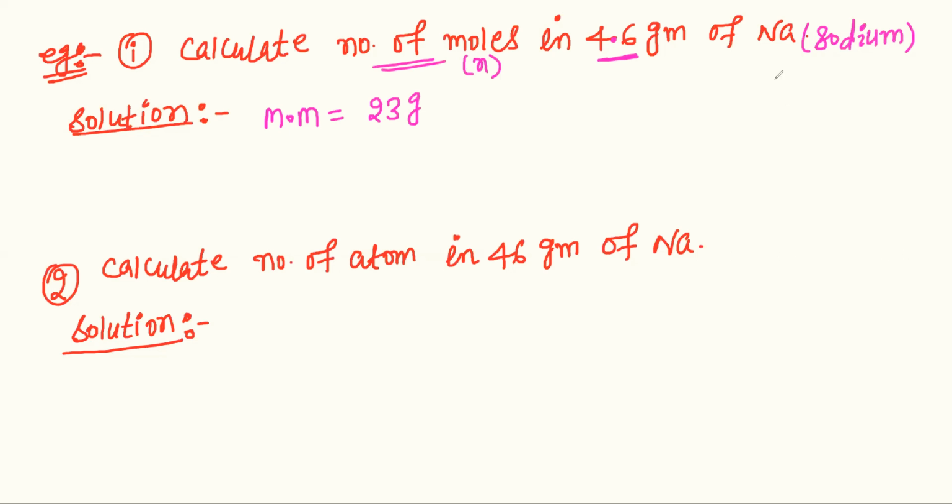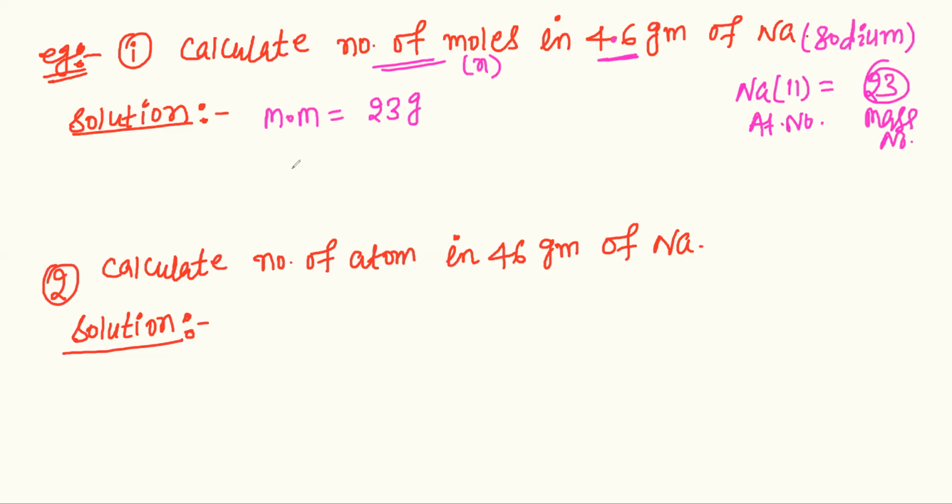Because of sodium, the atomic number is 11. This one is the atomic number, and this one is the mass number. The mass number is 23. MM is the molar mass. No doubt, these are the same.